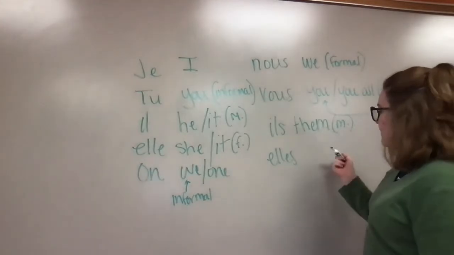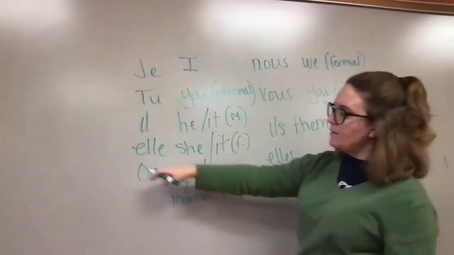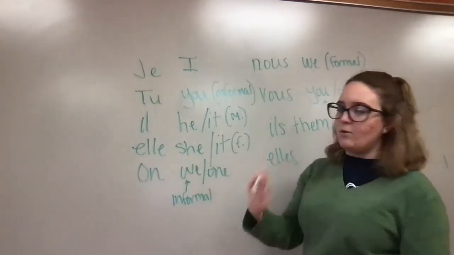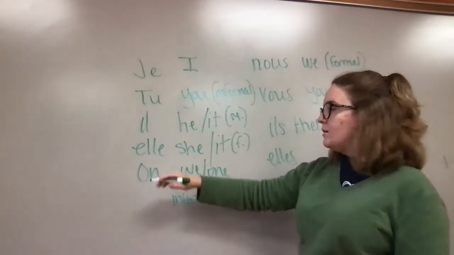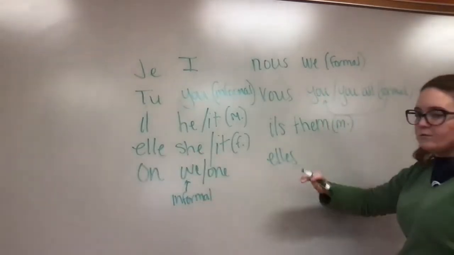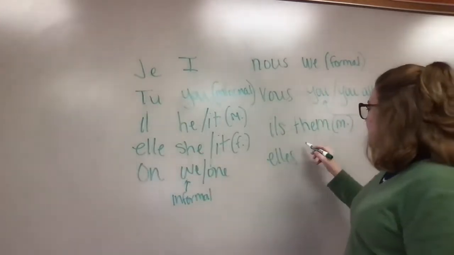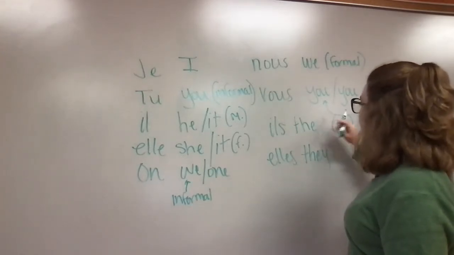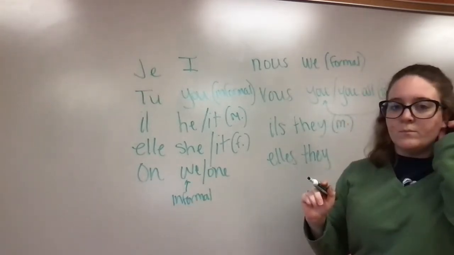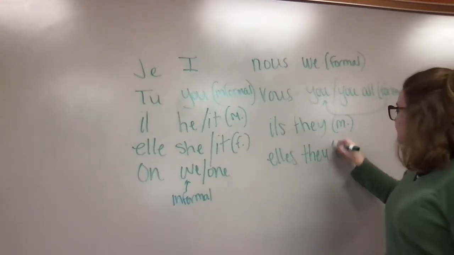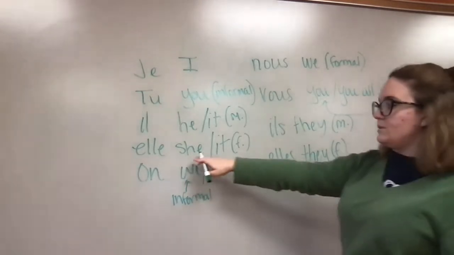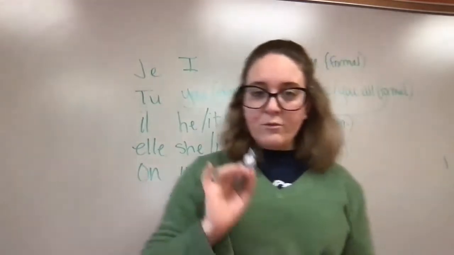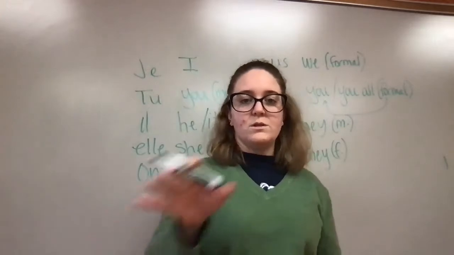And that's for masculine. And then for feminine, elle, elles pluriel, again, the pronunciation of both of these is the same. Spelling is the only thing that's different. And again, I will reference singulier, pluriel for each one that I'm talking about. And again, this one is, I guess instead of them, I'll say they. That should be a little bit better to understand. And of course, since this is she, this is they, feminine. So this is only if we're talking about a group of girls, a singular group of girls.